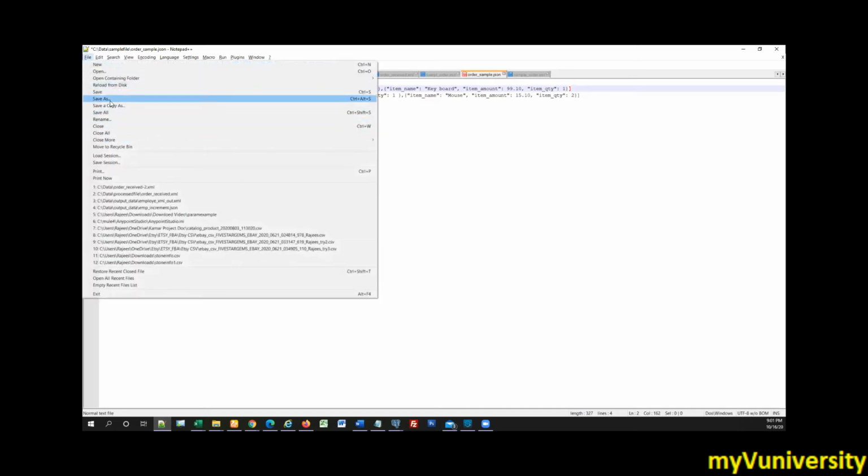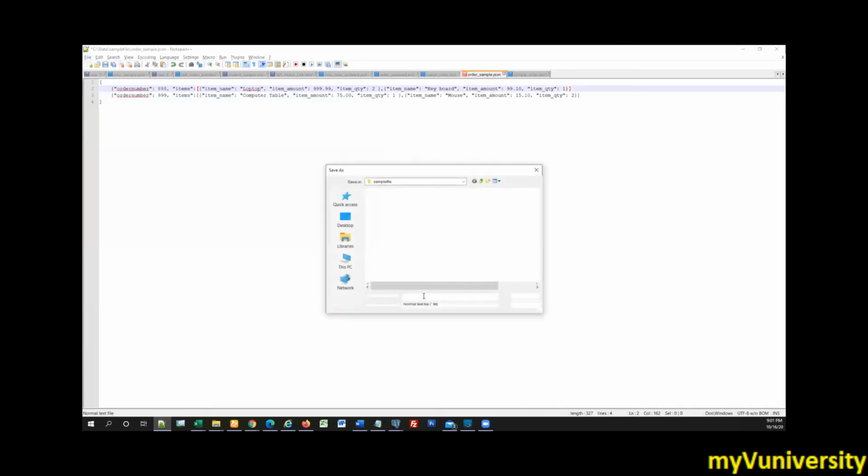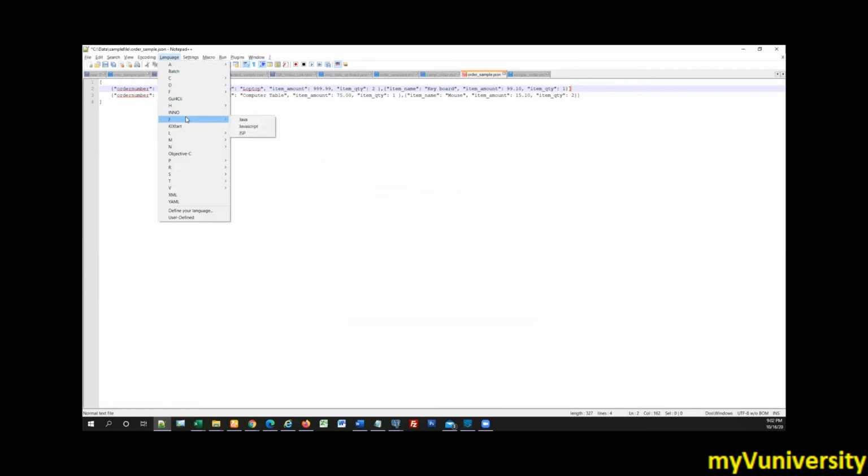Hold for a while. Let us look at Siddharth's suggestion. Select JSON from the top. Look at Siddharth's message. Language. Go to the language menu. Here, I think I can see JSON here. Yes, I can see JSON.